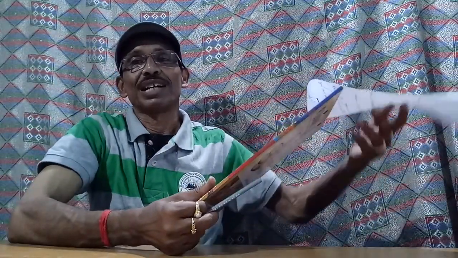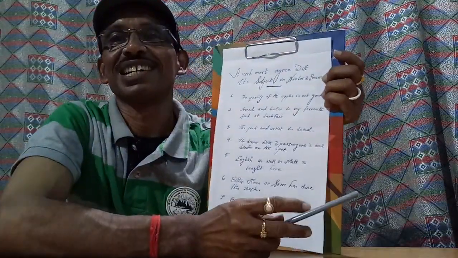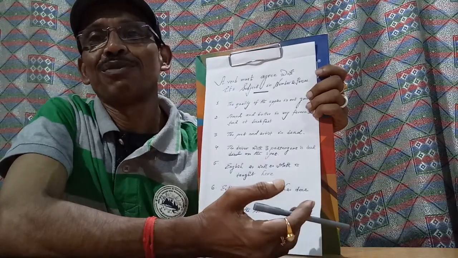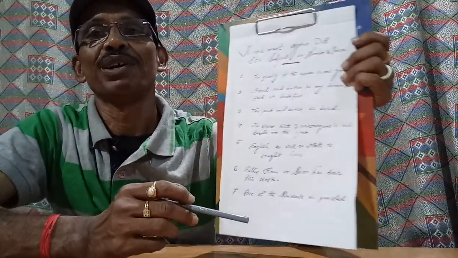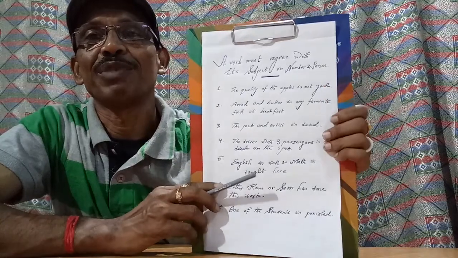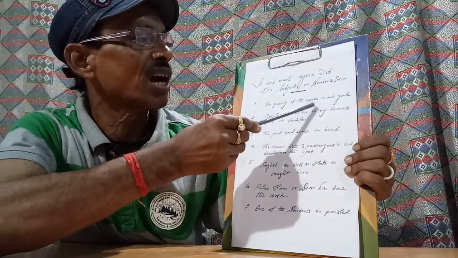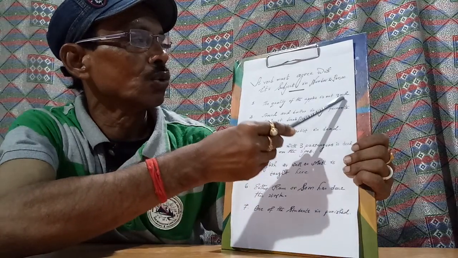So guys, I think some confusion which you had earlier is now clear about agreement of verb. I am repeating again for your convenience. You see, the quality of the apples is not good.